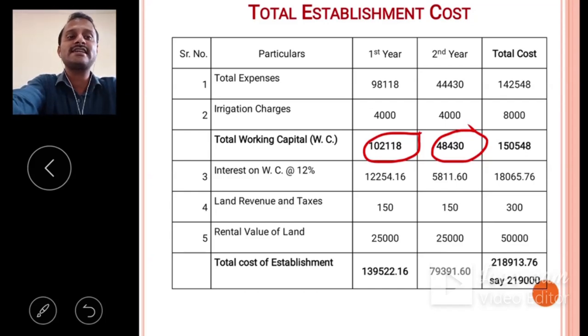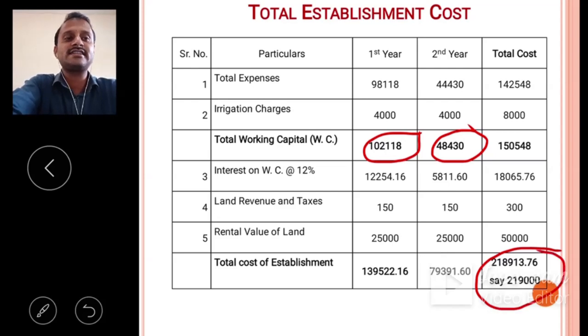So we take here 25,000 rupees as the rental value of land, and this is our total cost of establishment for first year 1,39,522, and for second year 79,391.60. So our total establishment cost for first year and second year is 2,18,913.76, approximately 2,19,000.